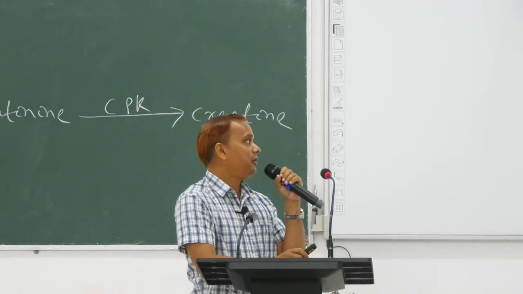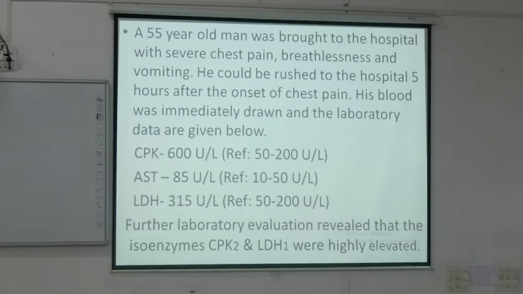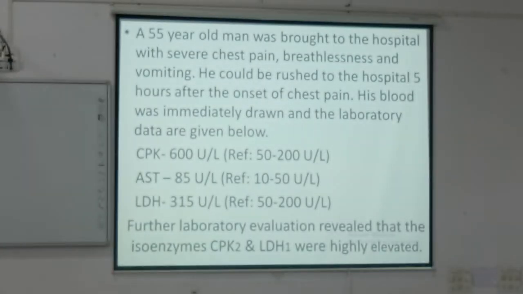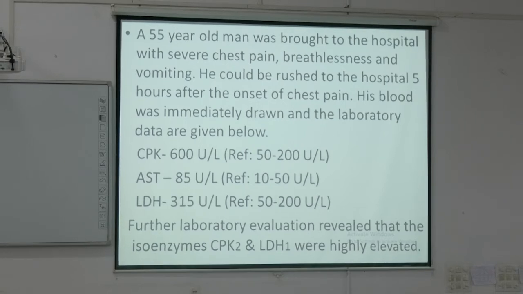So this enzyme will be increased, and out of the isoenzymes CPK 1, 2 and 3, which one is more important, which will increase? CPK 1 or 2?